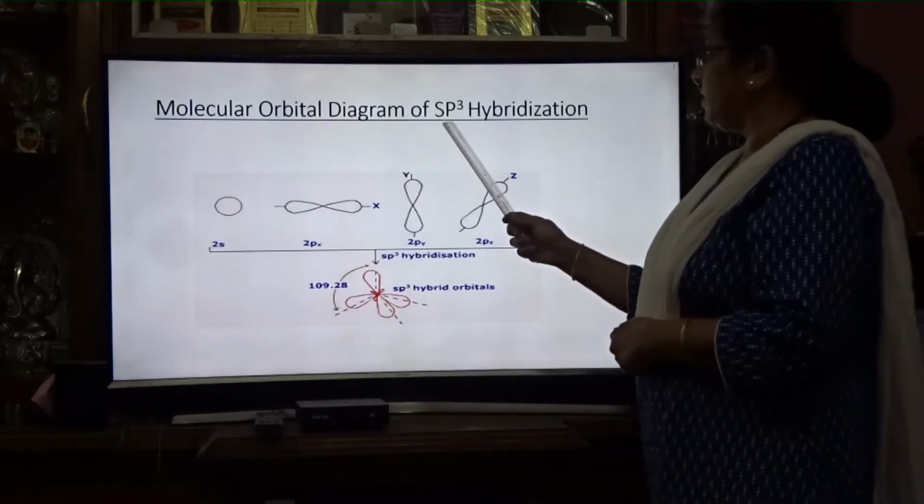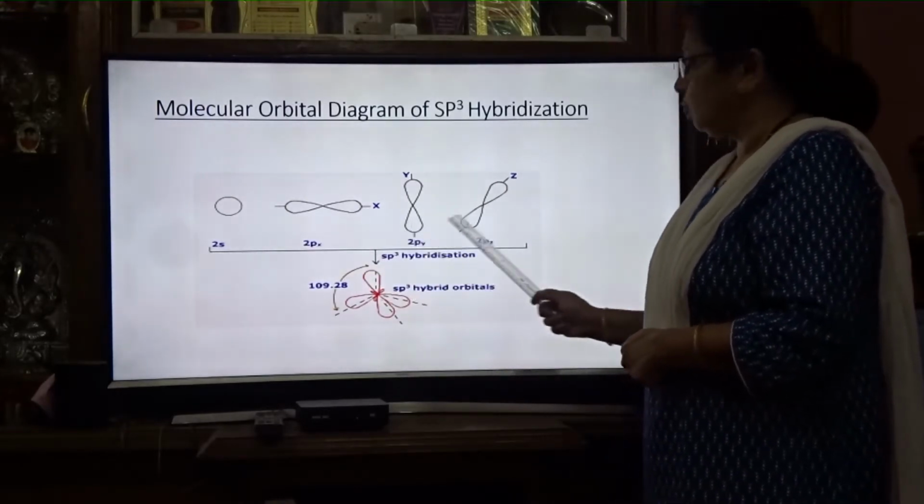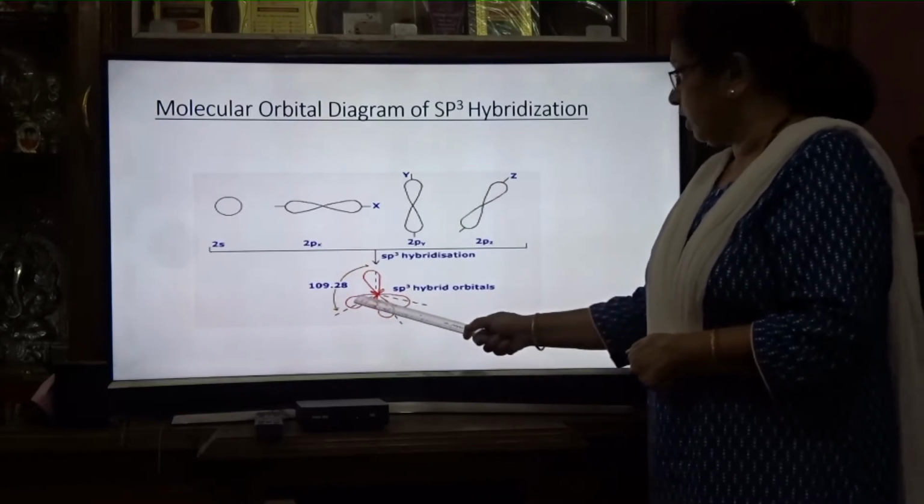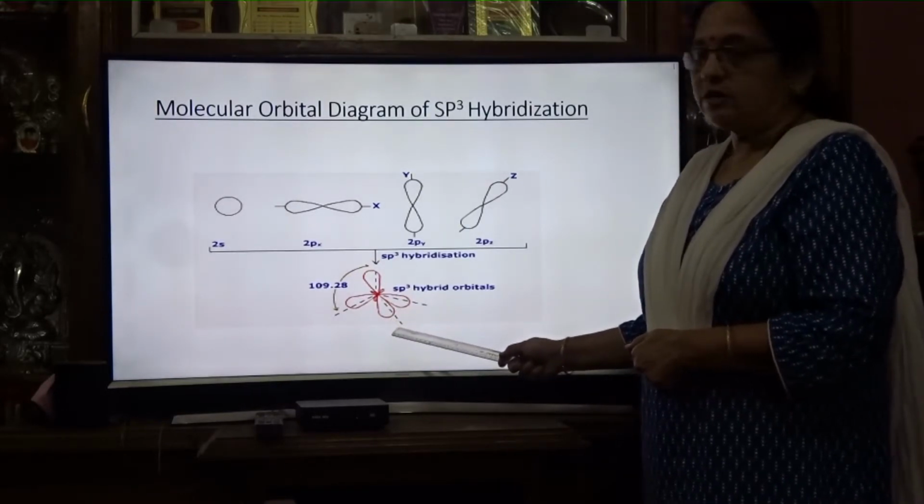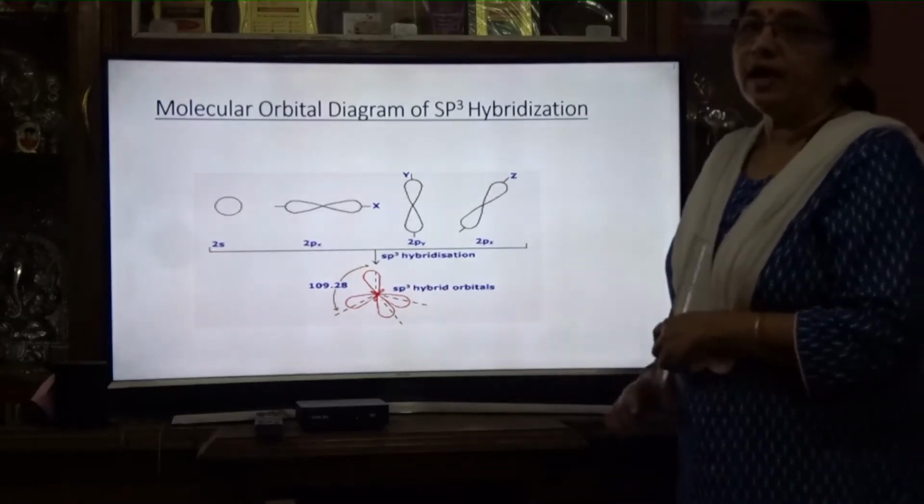This is the orbital diagram of sp3 hybridization. One 2s and three 2p orbitals hybridize to give four hybrid orbitals of equivalent energy. Each carbon is sp3 hybridized.